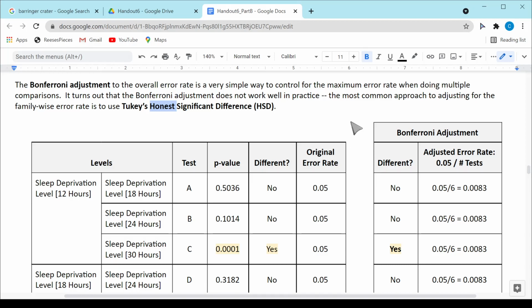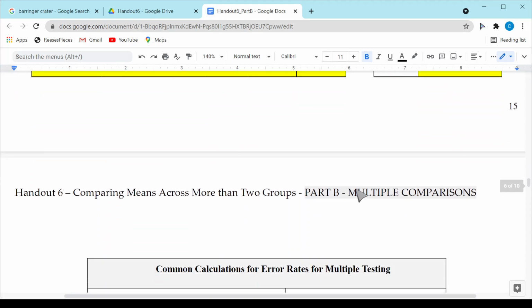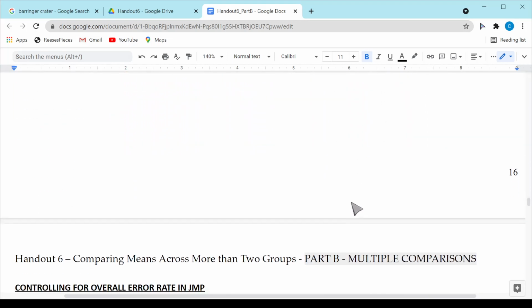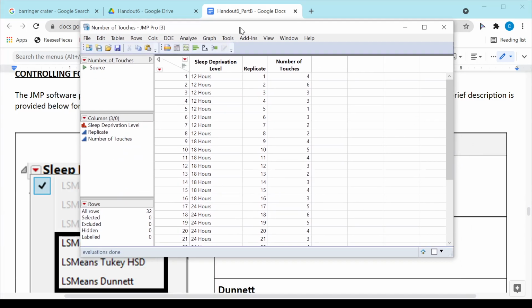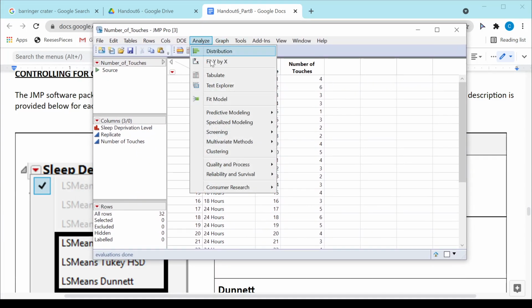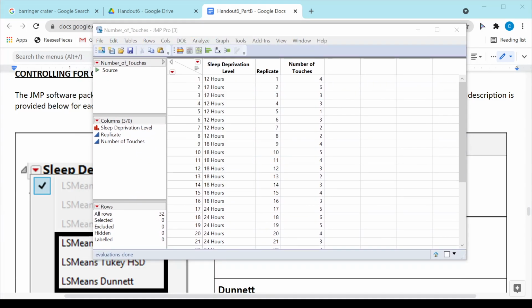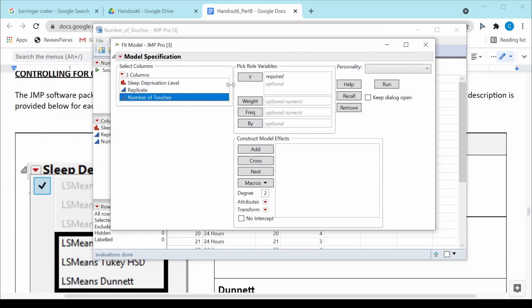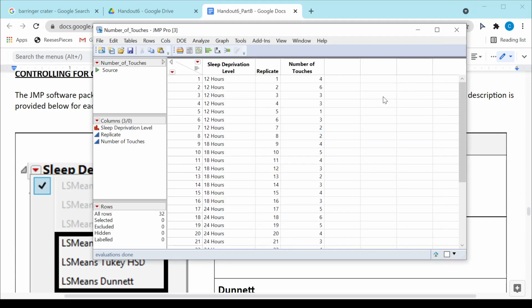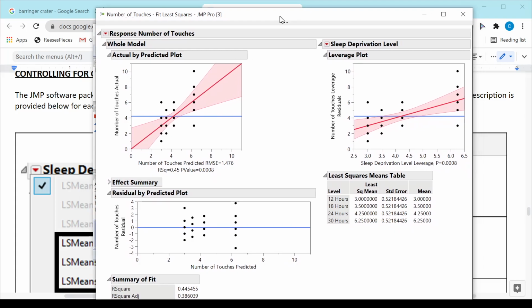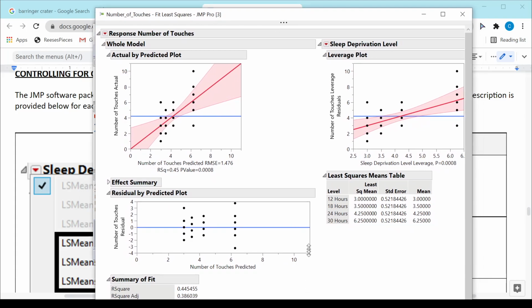What we're going to use inside of the JMP package is this Tukey's HSD. Okay, so when I'm inside of the JMP package, let me go ahead and just fit this model again. I have number of touches here. Sleep deprivation level is going to be my effect that I'm testing. I'll hit run here. I get all of this output, which is lots and lots of output.